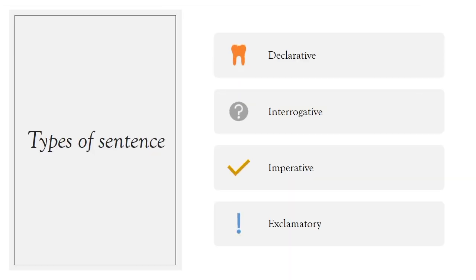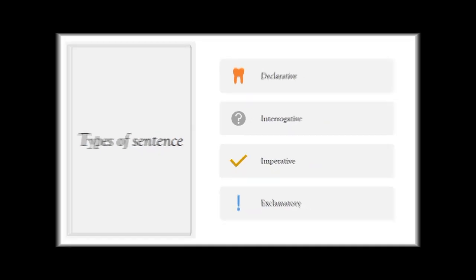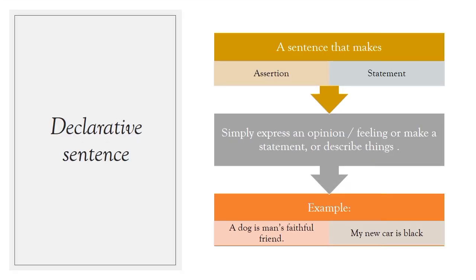Now moving towards the types of sentences, we have four types of sentences on the basis of function: declarative sentence, interrogative sentence, imperative sentence, and exclamatory sentence. Moving toward our first sentence type, it is the declarative sentence. A sentence that makes assertions and statements is called a declarative sentence. Simply, they express an opinion, feeling, or make a statement or describe things.